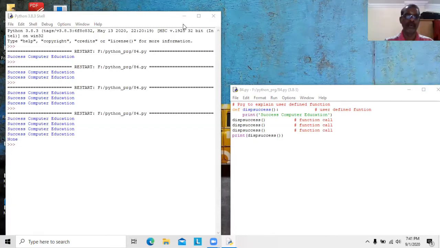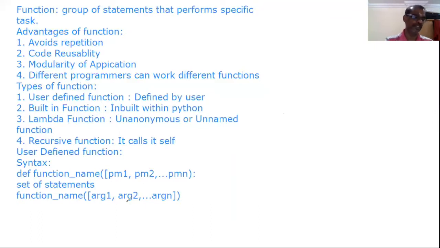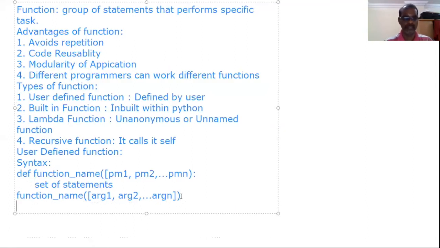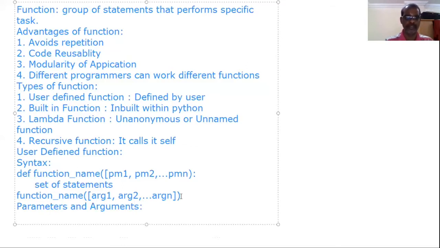What about this parameter and argument, sir? What about the parameters and the argument? That we will study now. Parameters and arguments. Parameters are variables used in function definition.